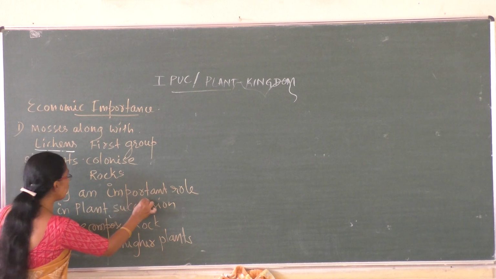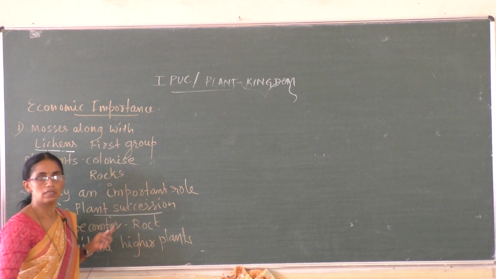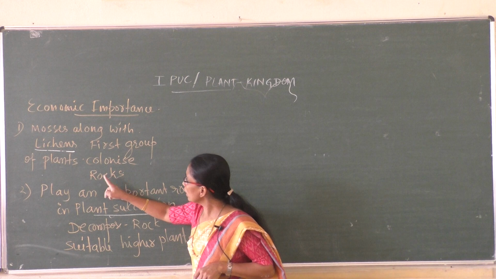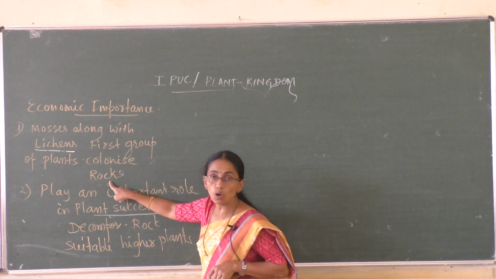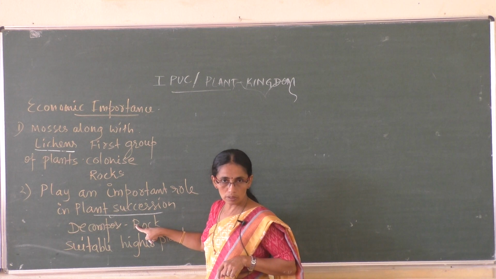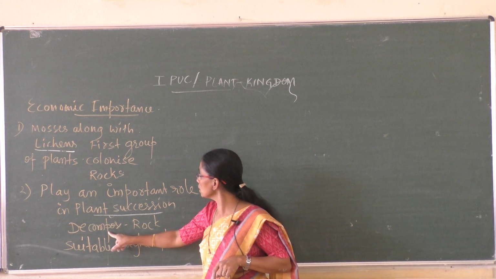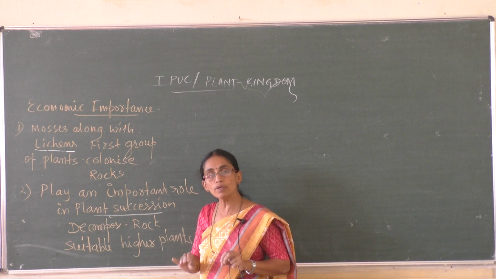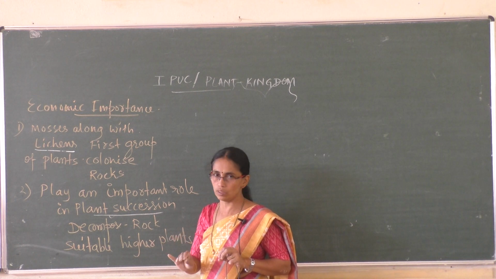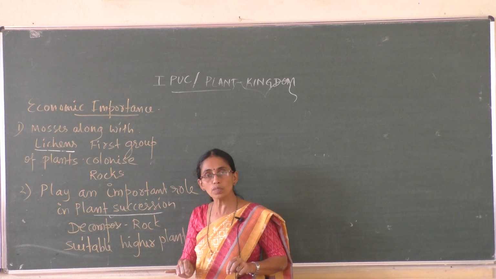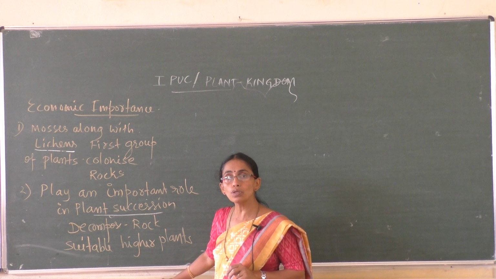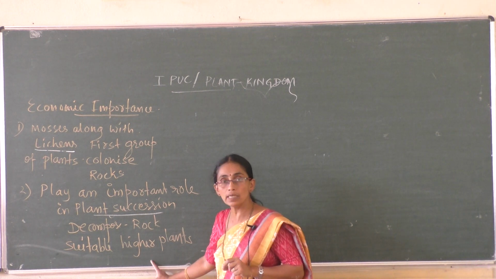So these play an important role in plant succession. Mosses play an important role in plant succession. What is that? When mosses and lichens grow on rocks, they decompose the rock, that is, they break the rocks. When the rocks are broken, the resulting substratum is not suitable for the growth of lichens and mosses, but that soil is suitable for the growth of higher plants.